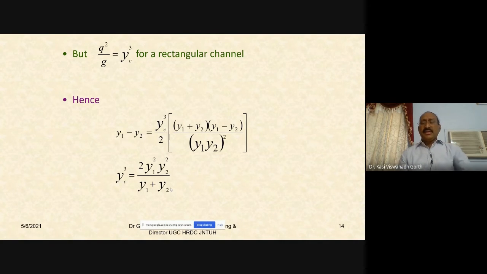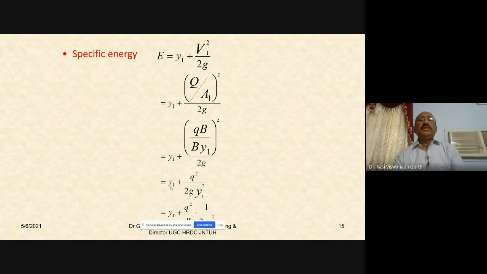The first bit is: given Y1 and Y2 are the alternate depths of flow for a rectangular channel, prove that Yc cube is equal to 2 Y1 square Y2 square by Y1 plus Y2. The first bit is over. Second bit is, and hence show that the specific energy is so on. So you need to compute the specific energy using this condition.